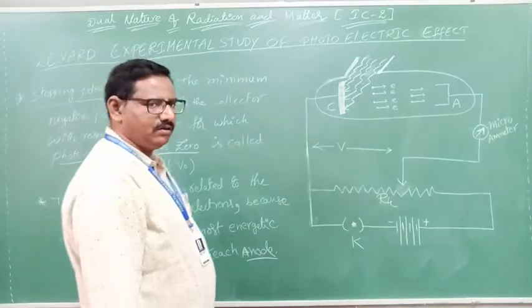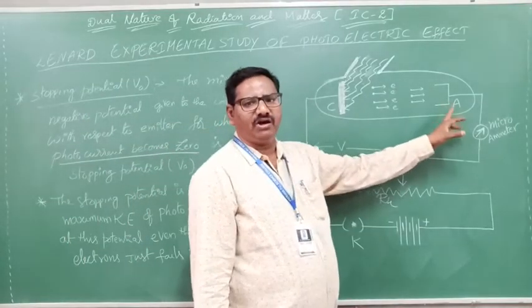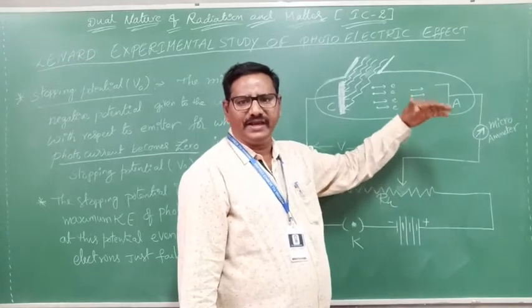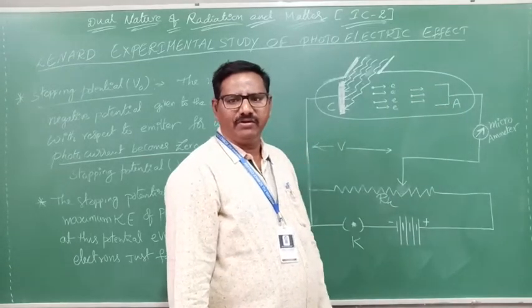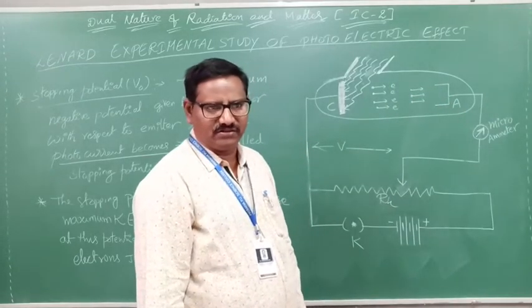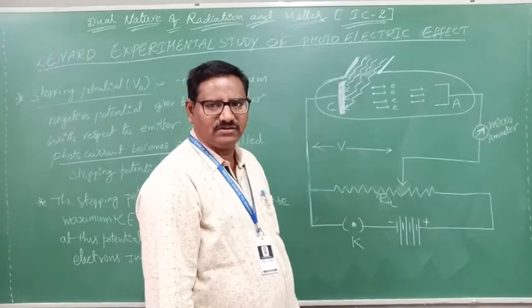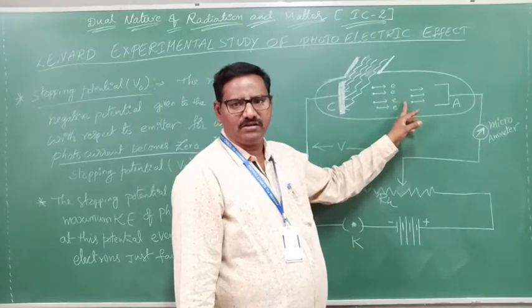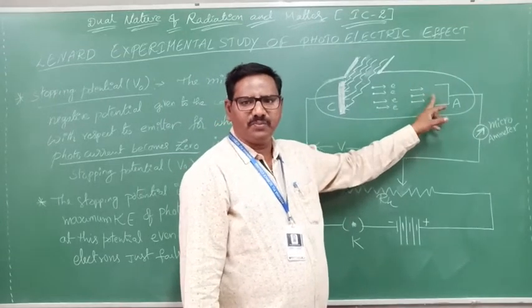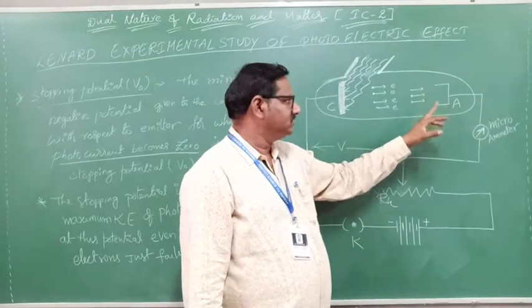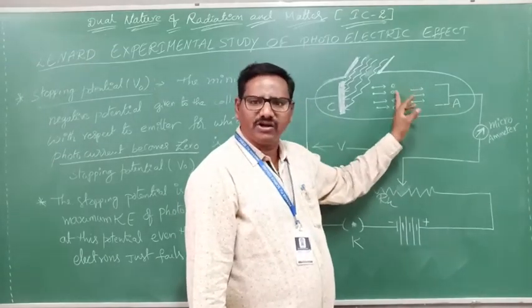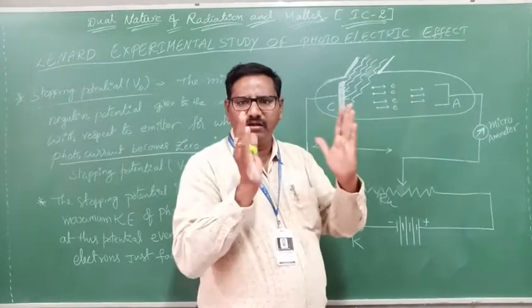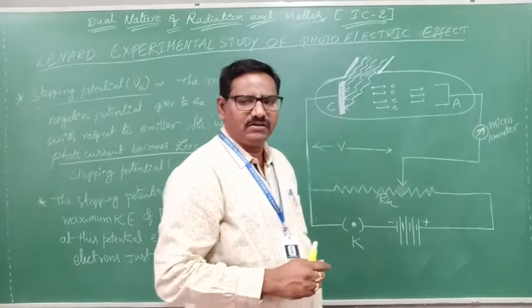Very simple. He slowly decreased the positive potential of the anode plate and gave it a negative charge. Why? If it is positive, the electrons will reach it. If it is negative, the electrons are also negative, so they are reflected and it cannot receive them.